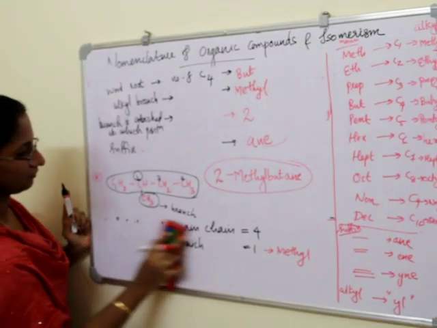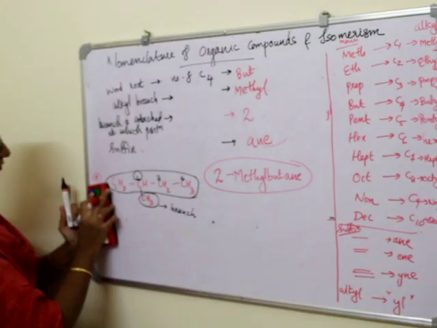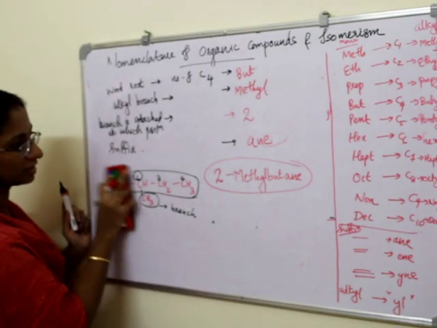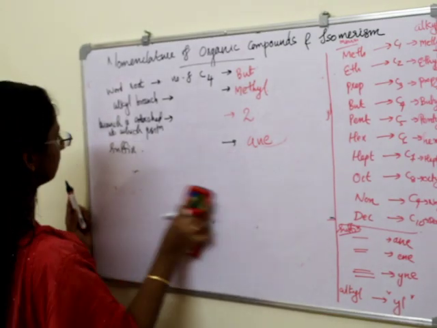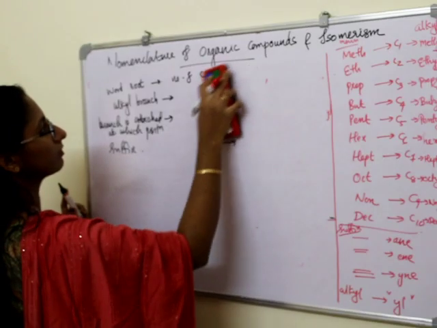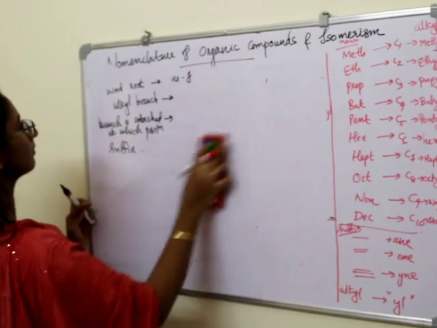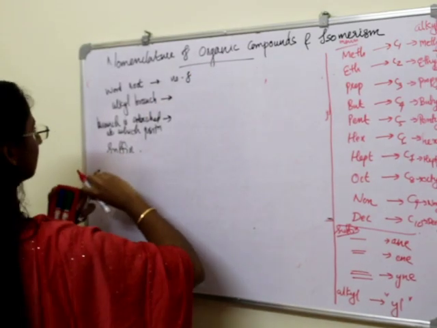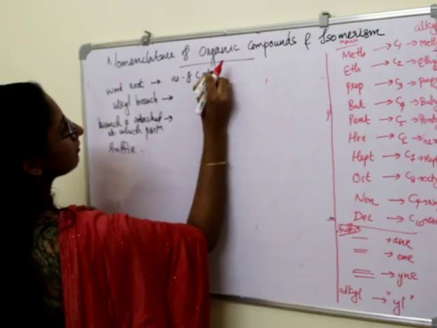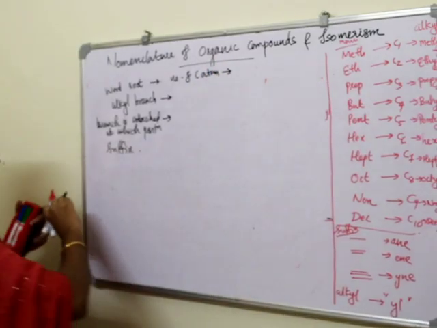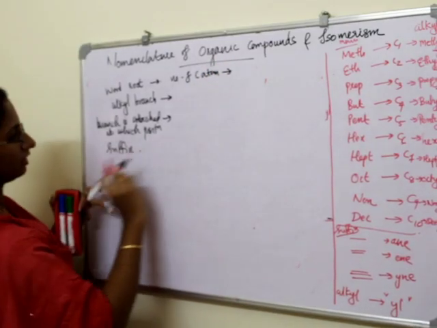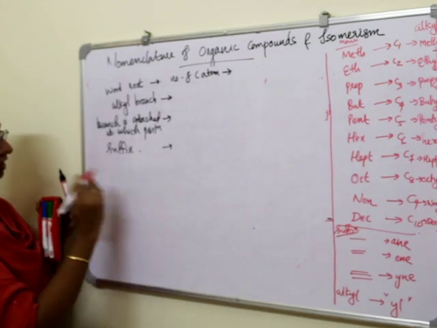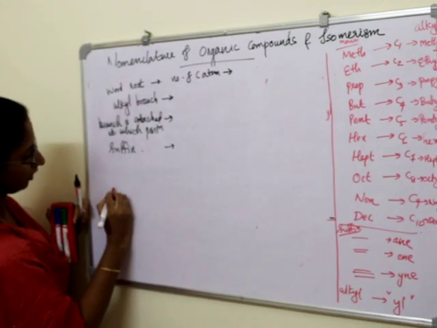Okay, I'm rubbing this one out. So we are naming some other hydrocarbon over here.